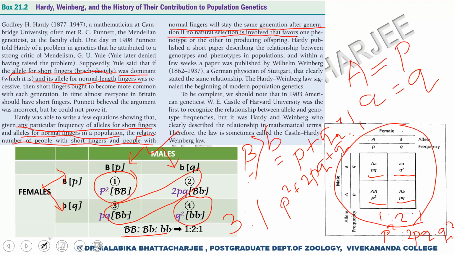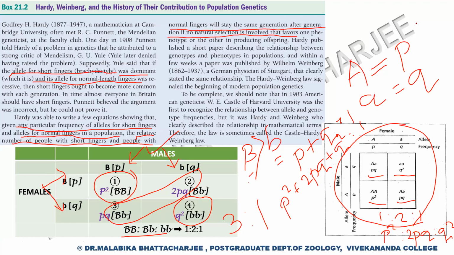Given that certain conditions are maintained, and given that the initial allelic frequency for short fingers is low, then the number of people exhibiting short fingers will also be very low. So this is what he said, and then he deduced a mathematical derivation to establish this fact.